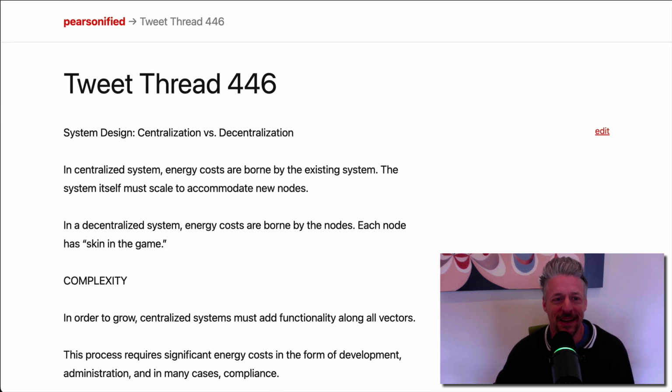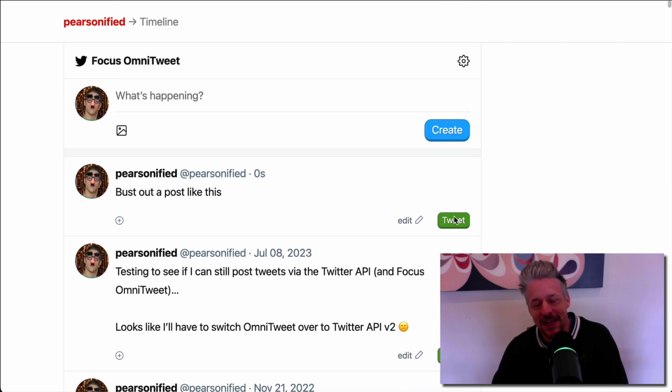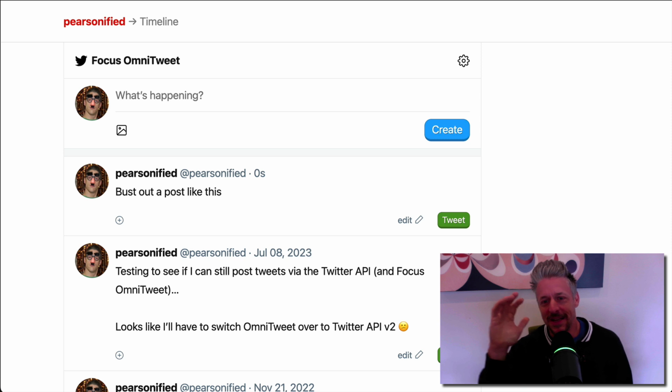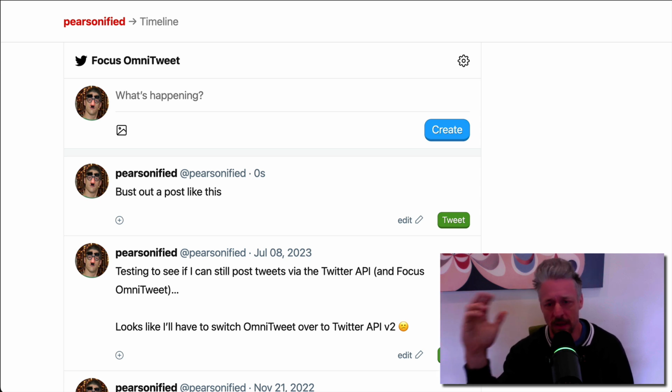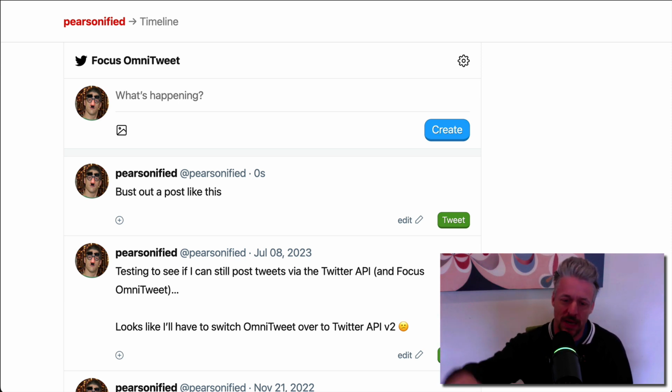Really cool. So, there's a lot to discuss there with how this works, and I'll go into this, but the bottom line is this was a different way to handle your social media content. And indeed, it was actually better than what we have now because once Elon Musk took over Twitter, he changed the API rules and basically shut down the ability to do what I showed you here. You can't post to your website and then cross-post to Twitter.